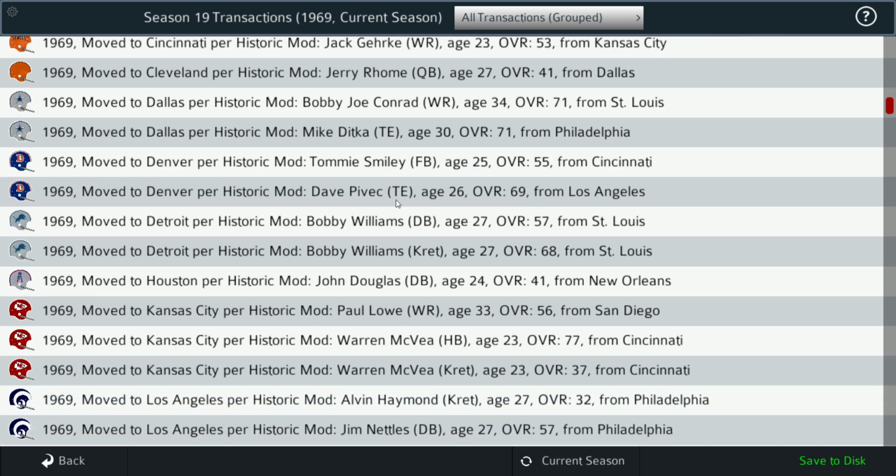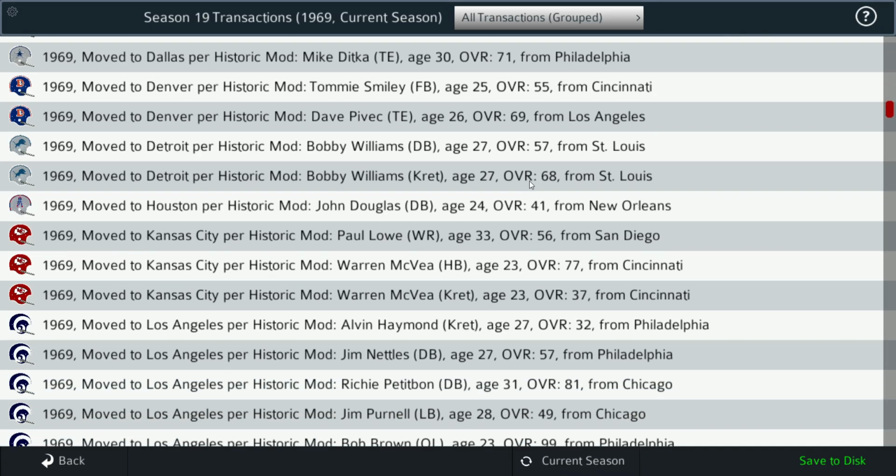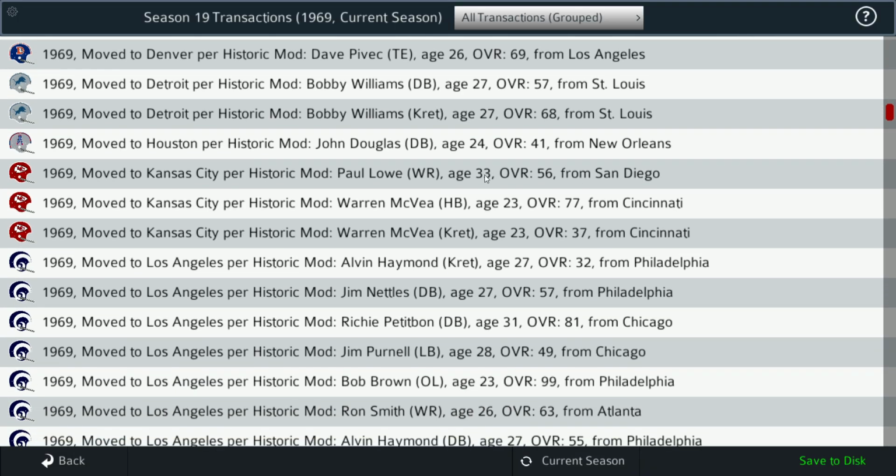The Broncos signed Dave Pivik, tight end from the Rams. Let's see, Bobby Williams coming over as a defensive back and a kick returner from the St. Louis Cardinals to the Lions. Paul Lowe coming from the Chargers to the Chiefs. That's sort of the end of his career.